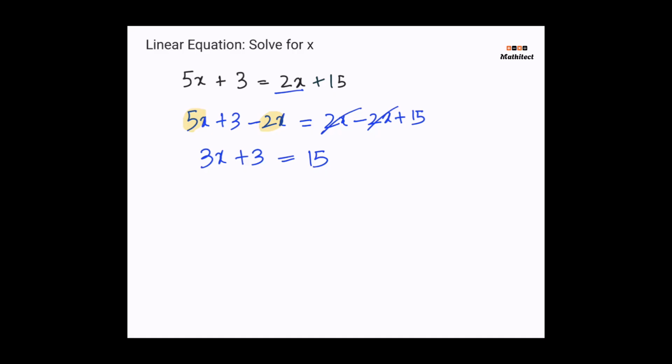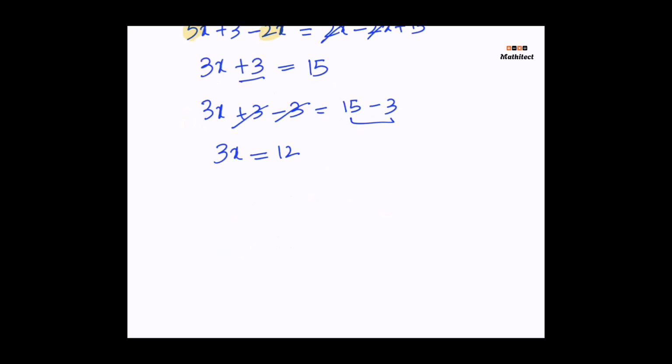Great. Now the x terms are together. The next step is to isolate that 3x term. We need to get rid of plus 3. So we do the opposite and subtract 3 from both sides. So 3x plus 3 minus 3 equals 15 minus 3. Plus 3 and minus 3 cancels out. We have 3x equals 15 minus 3, which is 12. So now we have a much simpler equation, 3x equals 12.